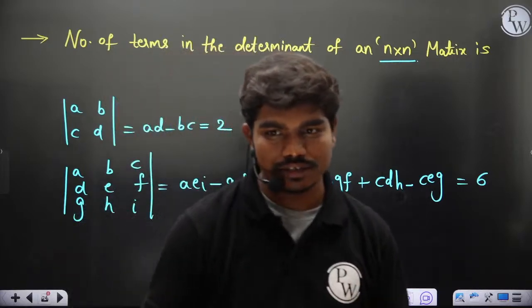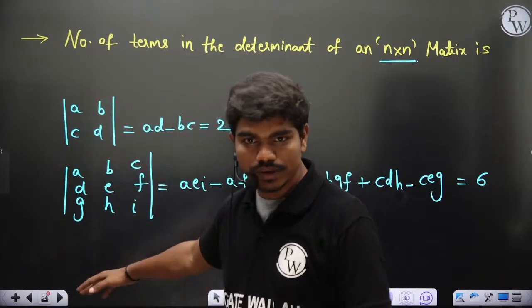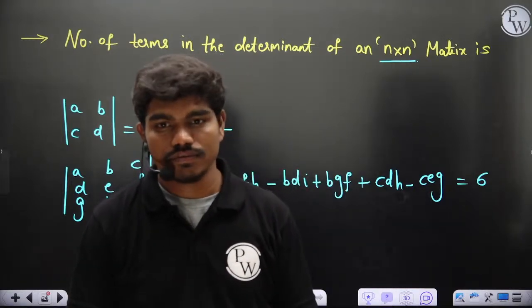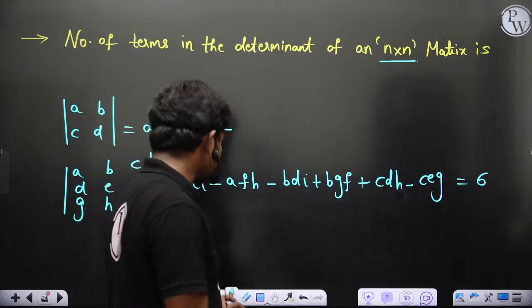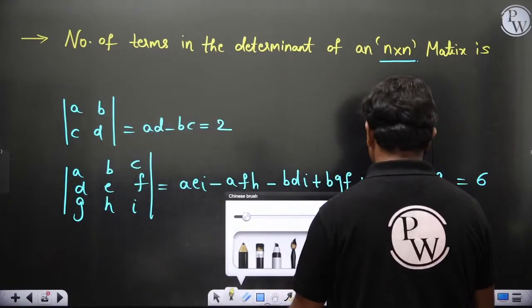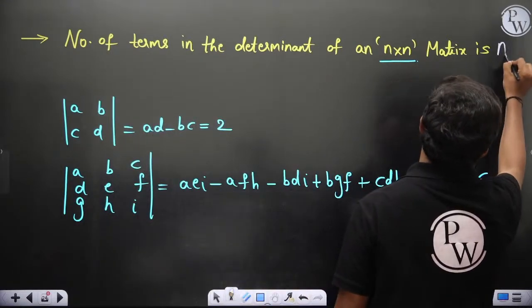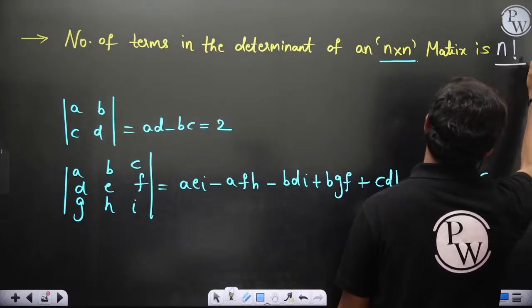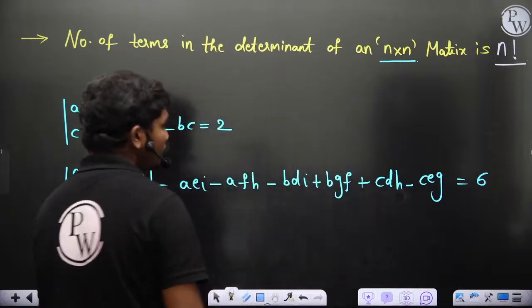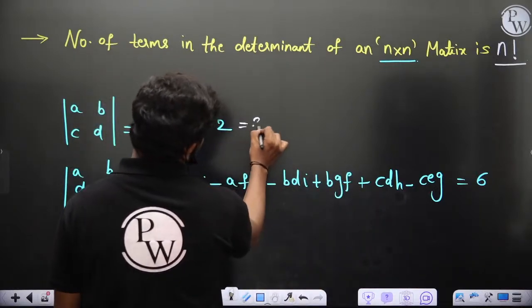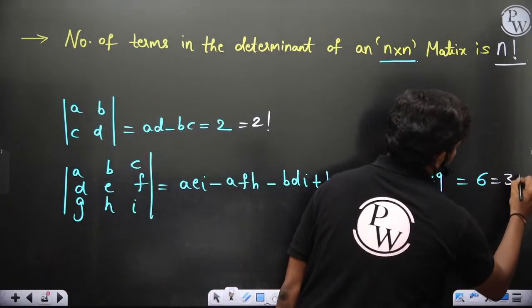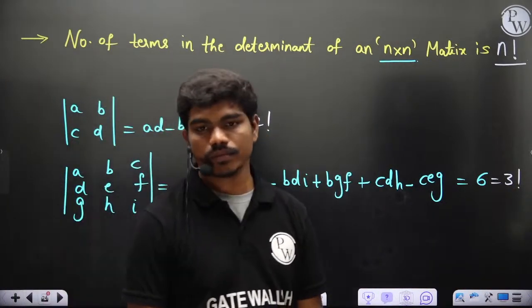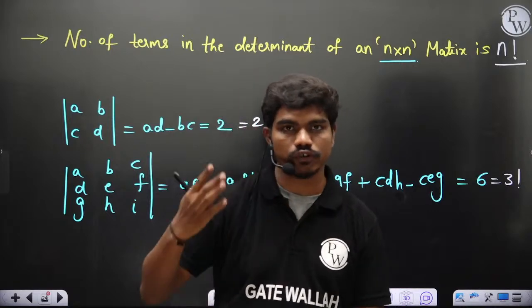Anything that you can connect? If I keep doing this business for 4 by 4, then how many terms do you expect? 8, 12. It's actually 24. So this is n factorial. You'll have these many terms in a determinant. So this is 2 factorial, this is of course 3 factorial, and if you expand a 4 by 4, you'll see 4 factorial, which is 24, of course.